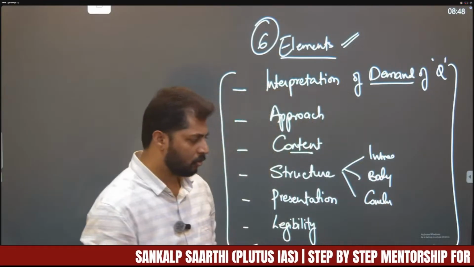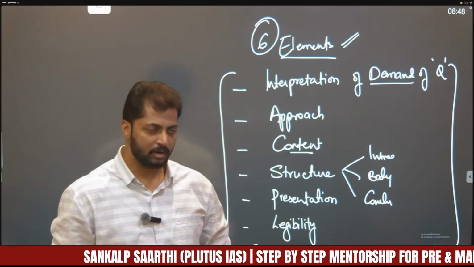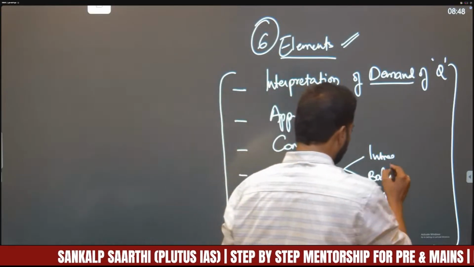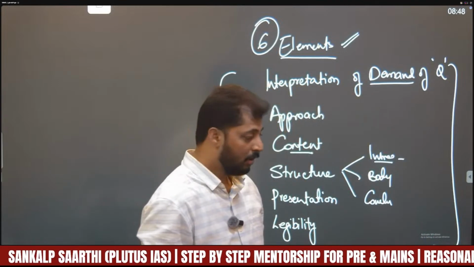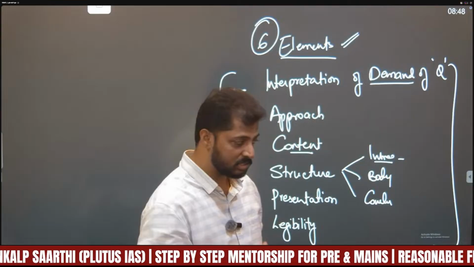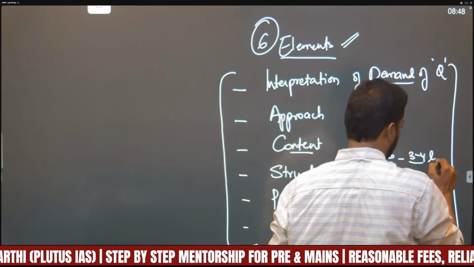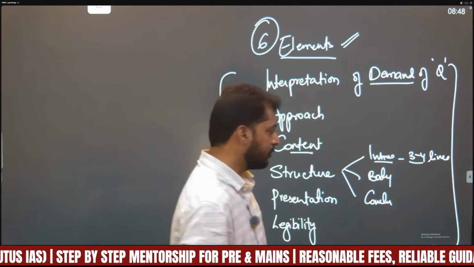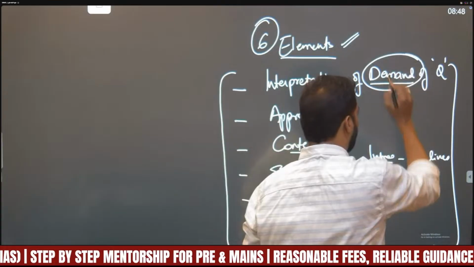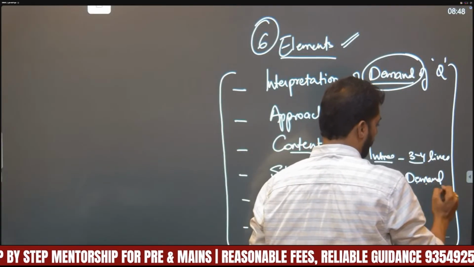That is a common, or universal, structure for every answer, right? But the thing is, how much intro has to be written, how much conclusion has to be written, what has to be put in the body. This is the major question here. So intro, at max, write in 3 to 4 lines, and the main demand of the question should be addressed in the body itself.